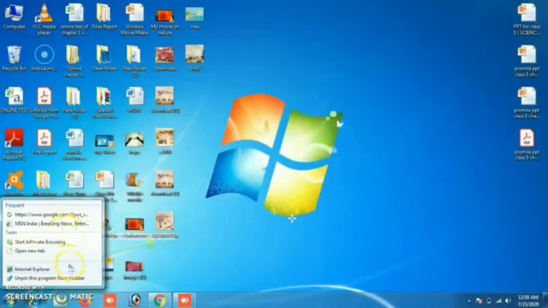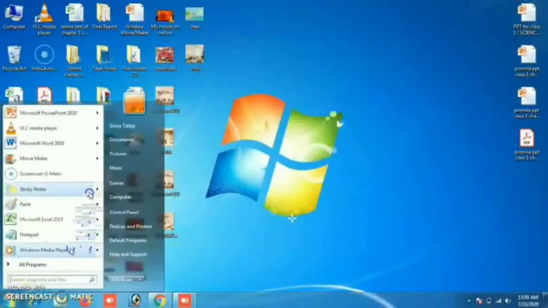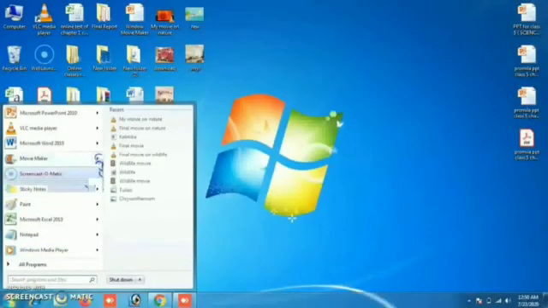You can jump to any website by clicking on it. Jump list also appears on the Start menu. Simply click the arrow next to the program. You will see the recent files and folders you have opened within that program. So this is the feature known as Jump List.